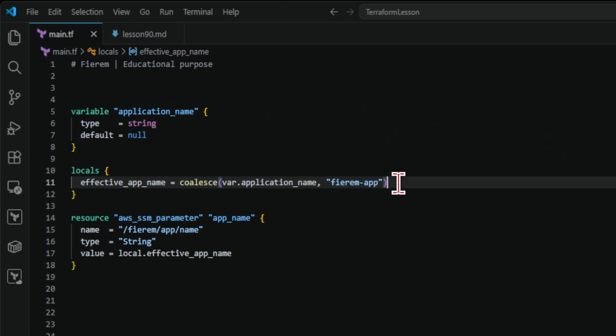Coalesce evaluates values from left to right. The mechanism is first valid selection. The outcome is that Terraform stops at the first value that is not null and not an empty string. This makes coalesce useful when an input may be missing, blank, or intentionally unset. The function does not merge values. It selects one final value from a list of candidates.